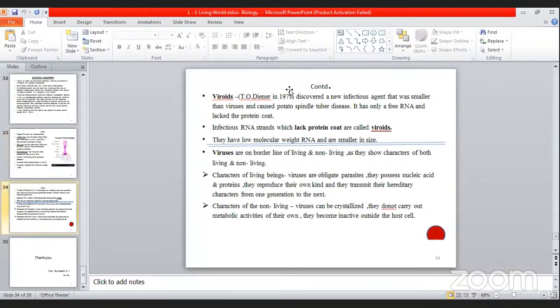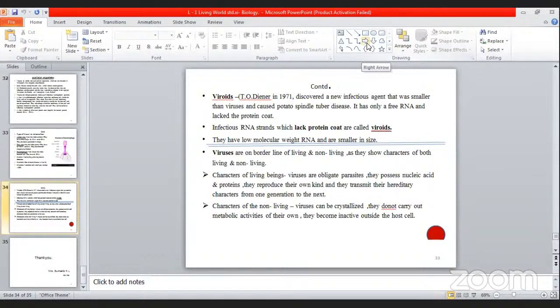Then viroids. They have low molecular weight RNA and are smaller in size. It is an infectious RNA strand, a virus which lacks a protein coating. Viruses which do not have a protein coat around them are known as viroids.